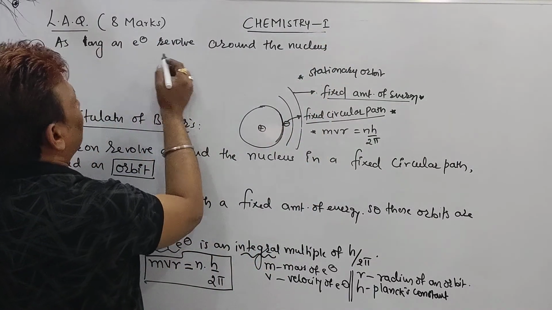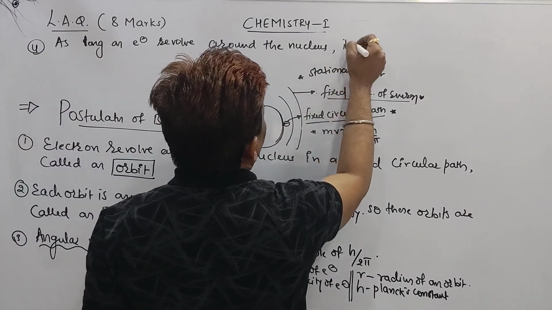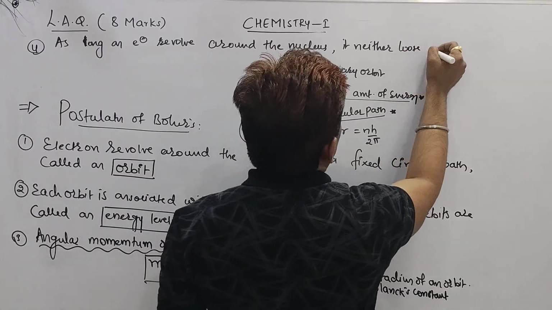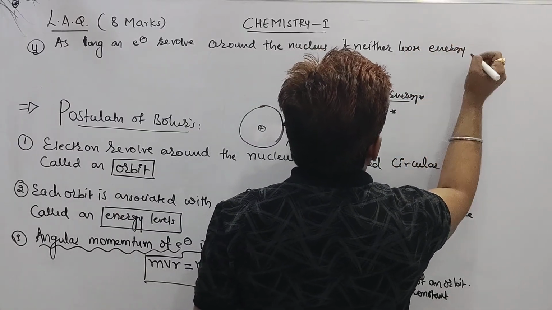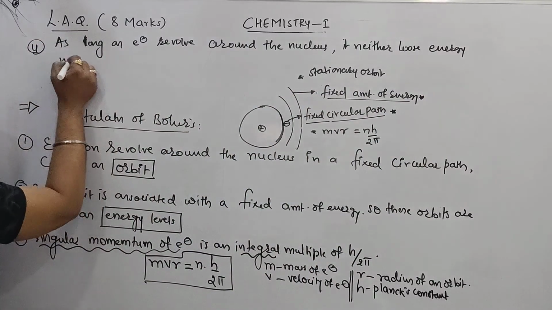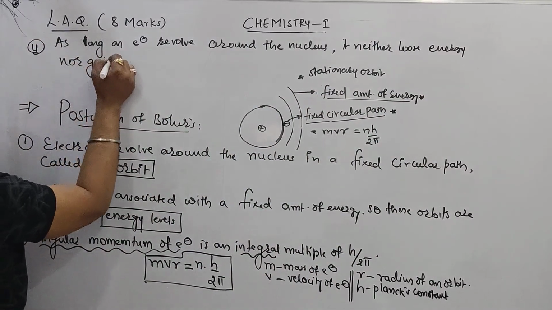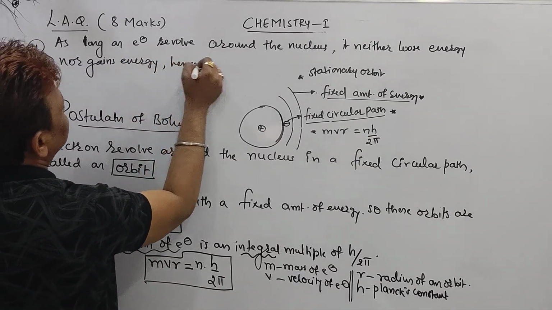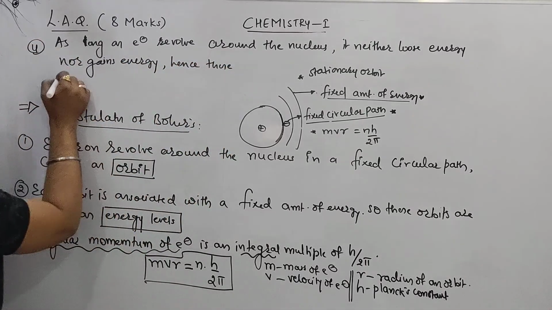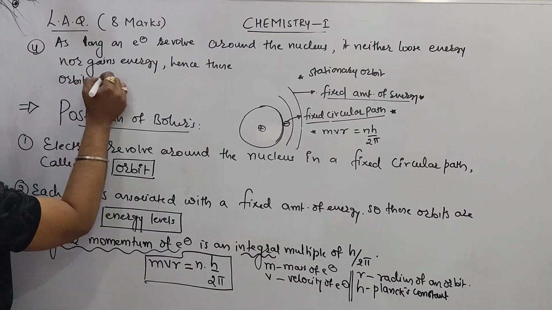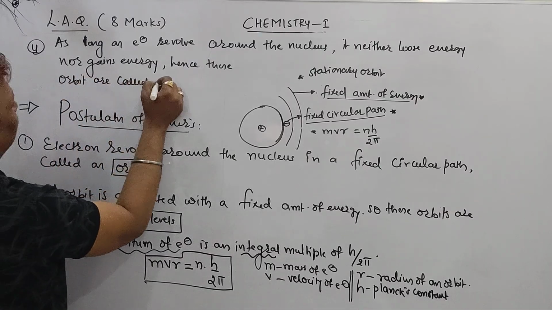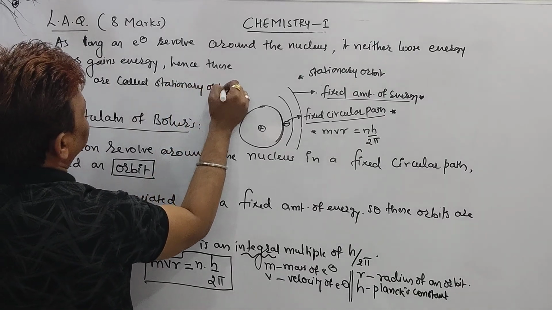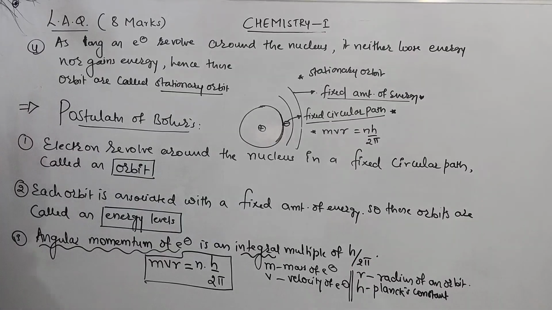As long as the electron revolves around the nucleus, it neither loses energy nor gains energy. Hence, these orbits are called stationary orbits. This is point number 4, beta.